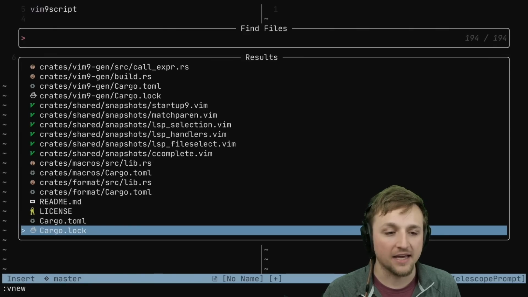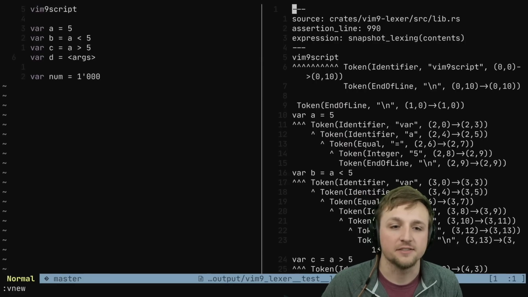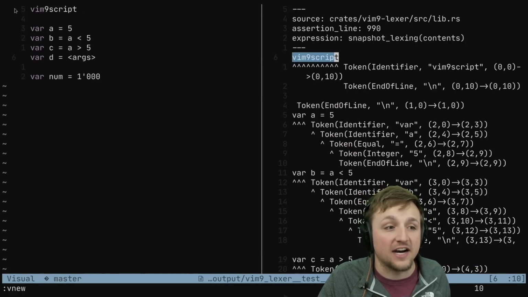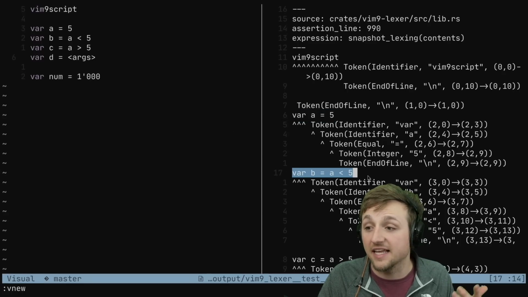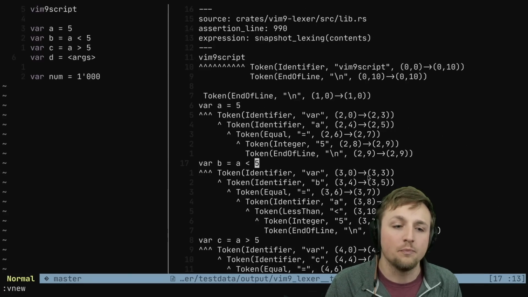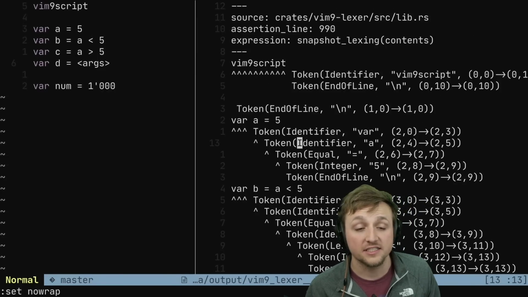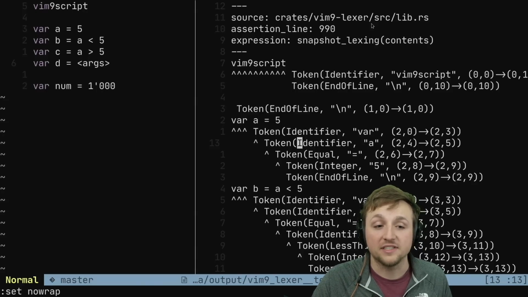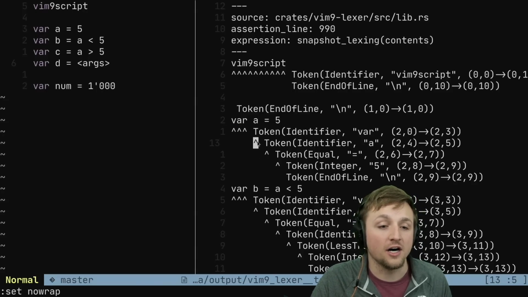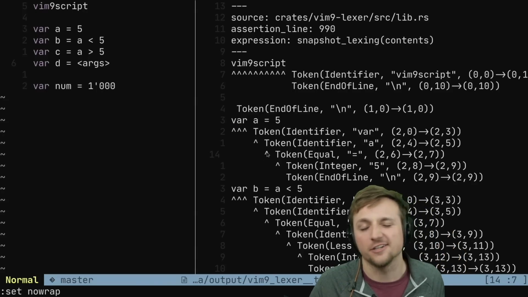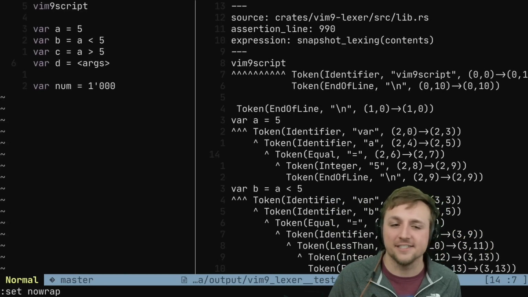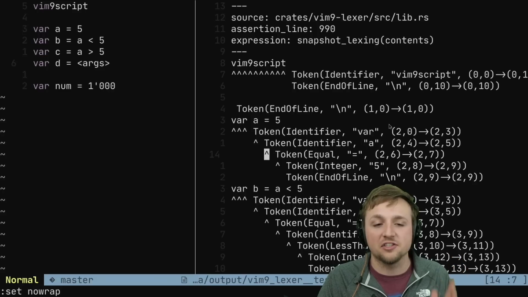So if we look at my lexer.snap file here, you'll see that we see the same text inside of this file. We see vim9script, or we see var a equals 5, we see var b equals a less than 5, etc. But what's interesting, this is generated based on the list of tokens that we've explored and found. And what we see is that the ranges are all underlined or under-careted, I don't know what you would call it, under-careted with what the type of the token is.